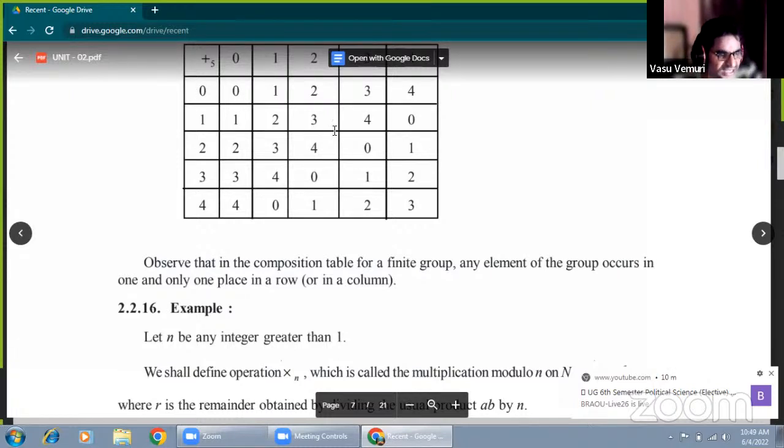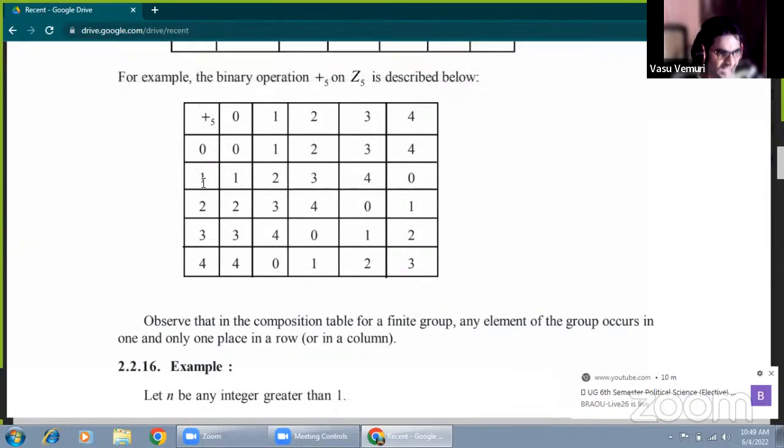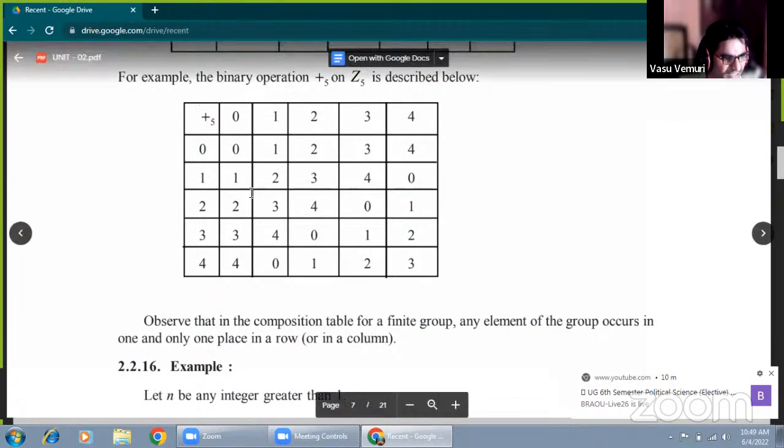Now, 0 plus 1 is 1, 0 plus 2 is 2, 0 plus 3 is 3, and 0 plus 4 is 4. Okay, that's enough. And at the same time, 1 plus 0 is 1.